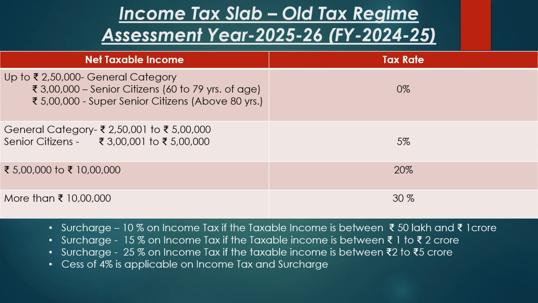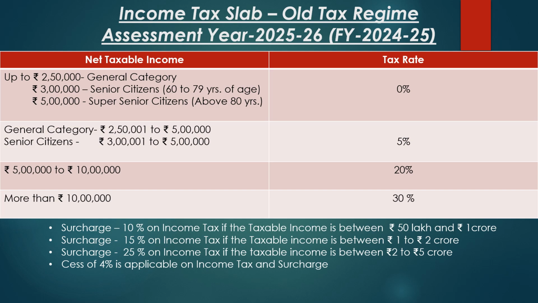For the taxable income between Rs 2.5 lakh and 5 lakh, the tax rate applicable is 5% for the general category, and for senior citizens with taxable income of Rs 3 to 5 lakh, the tax rate is 5%. If the taxable income is between Rs 5 lakh and Rs 10 lakh, the tax payable is 20% of income over Rs 5 lakh plus Rs 12,500 for general category and Rs 10,000 for senior citizens, and for super senior citizens the tax is 20% of income over Rs 5 lakh.